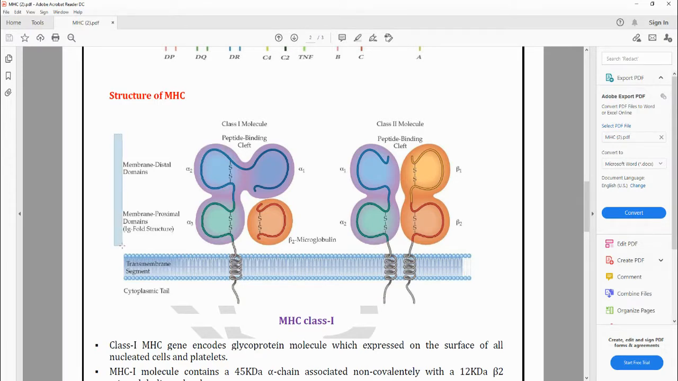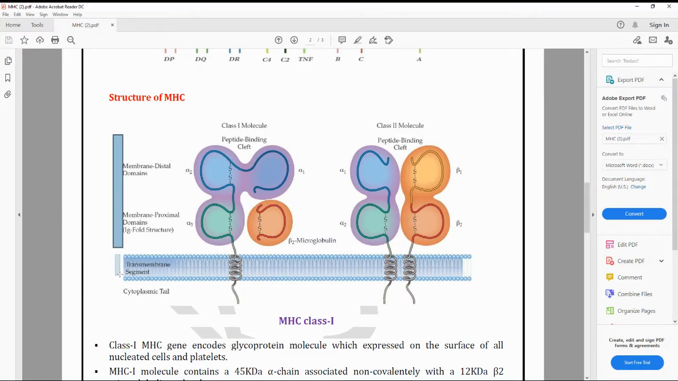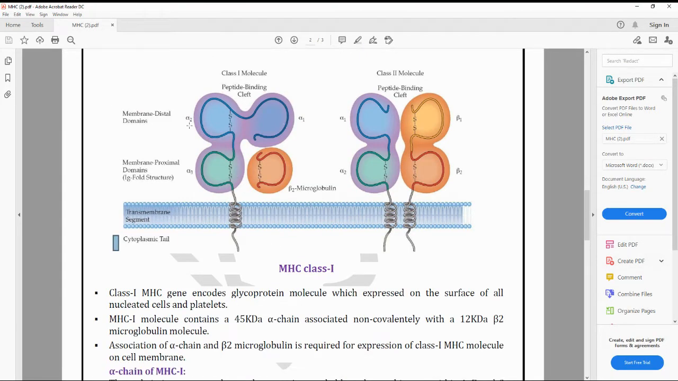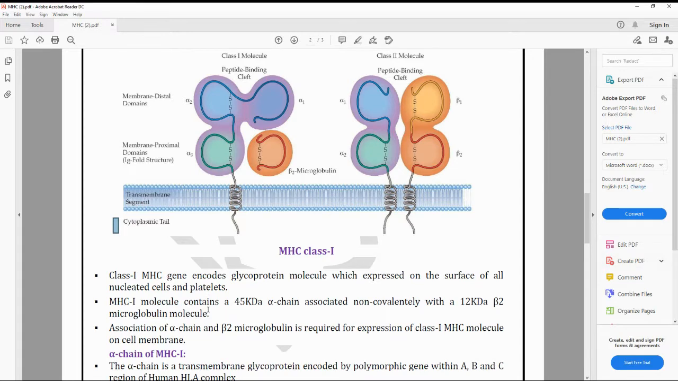Okay, this part is known as the first region, which is the membrane part, this is the second part, known as the transmembrane part, and the third part is known as the cytoplasmic tail. We will go into detail regarding the first one, the class 1 molecule. The class 1 MHC gene encodes a glycoprotein molecule, which is expressed on the surface of all nucleated cells and also in the platelets, or we can say in the serum.